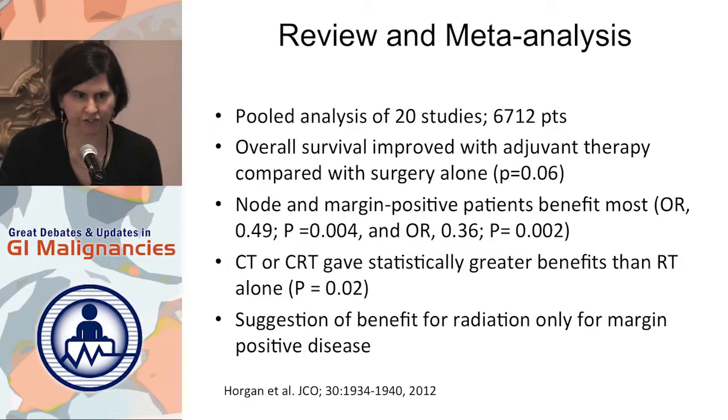So the next year, Jennifer Knox and her colleagues at Toronto basically reported a large meta-analysis and pooled conglomeration of basically the biggest 20 studies that had been done, all in the English language. So this was really a mishmash of different types of treatments. There were 3 studies that were chemotherapy alone. There were 2 registry studies, and the rest were pretty equally mixed between radiation alone and chemo-RT.